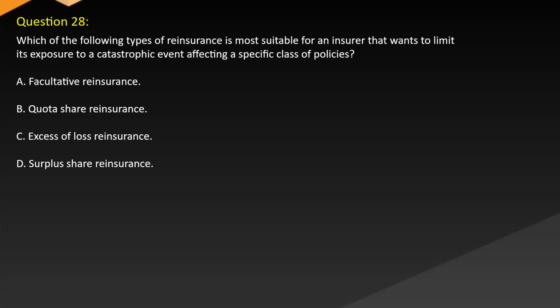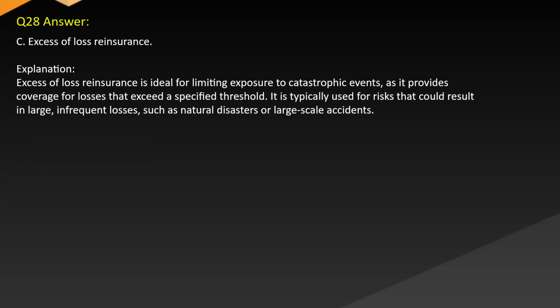A. Facultative reinsurance. B. Quota share reinsurance. C. Excessive loss reinsurance. D. Surplus share reinsurance. Answer. C. Excessive loss reinsurance. Explanation. Excessive loss reinsurance is ideal for limiting exposure to catastrophic events as it provides coverage for losses that exceed a specified threshold.